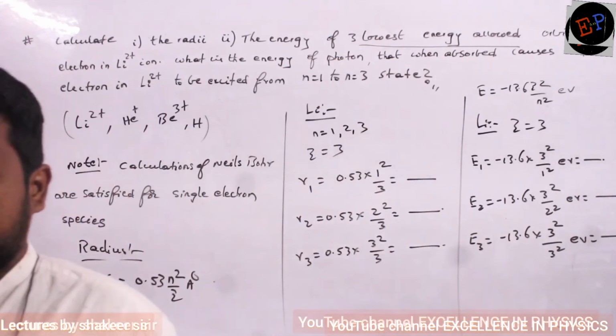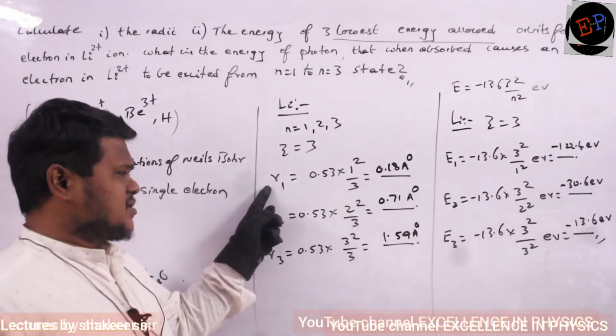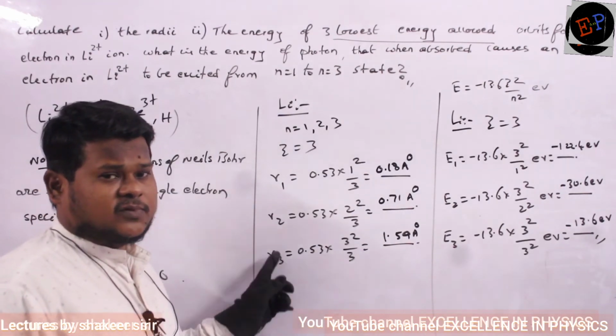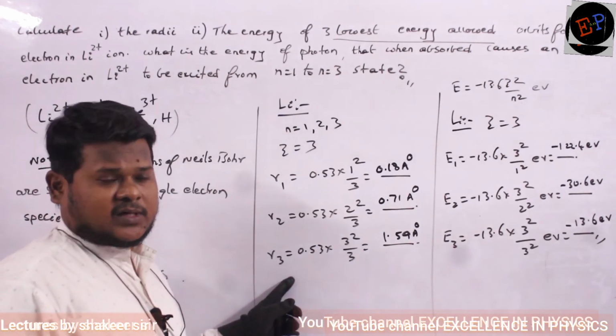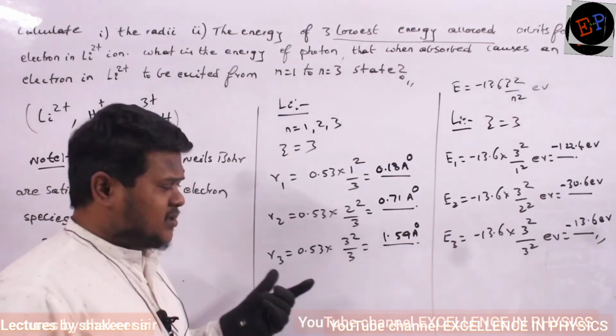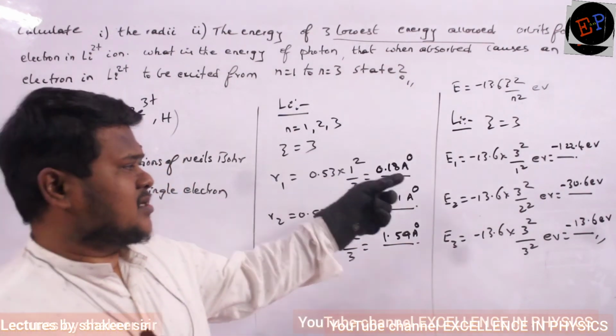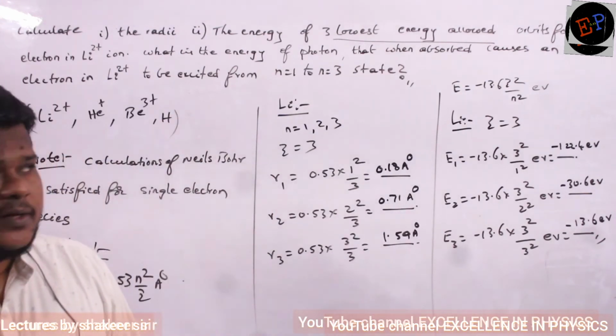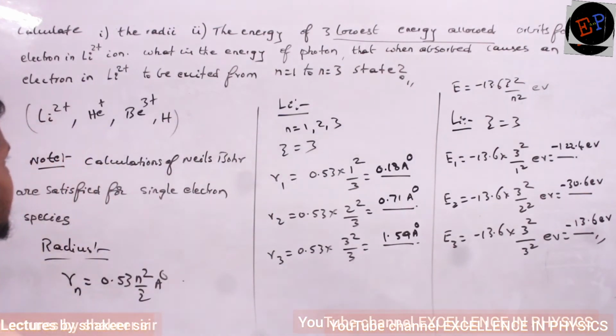So do all these calculations first of all and see radius of first orbit, radius of second orbit, radius of third orbit. For which atom? For lithium. For other atoms it will change. For lithium these are the radius, and these are the energy. Energy of first orbit, energy of second orbit, energy of third orbit. Clear now? Now he gave one more question.